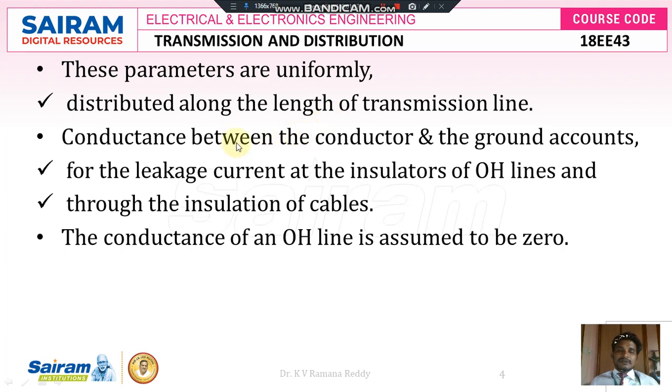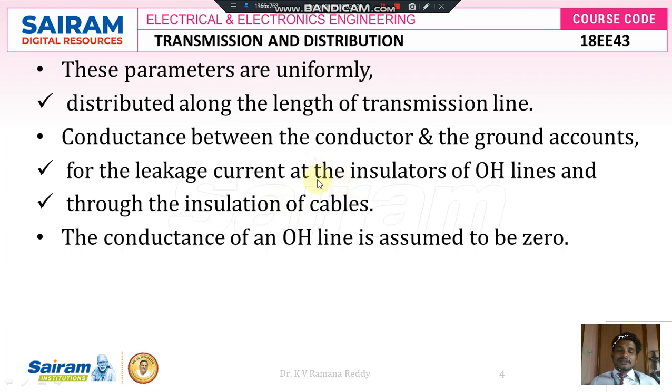The conductance between the conductor and the ground accounts for leakage current at the insulators of the overhead lines and through the insulation of cables, because insulators play a vital role, especially in separating the line conductor, live current, and the supporting structure. However, while it separates the live current and the supporting structure, there is a small leakage current which flows through the conductor and the overhead line supporting structure.